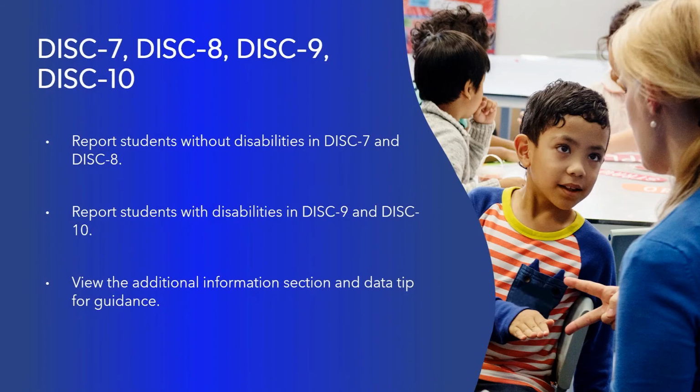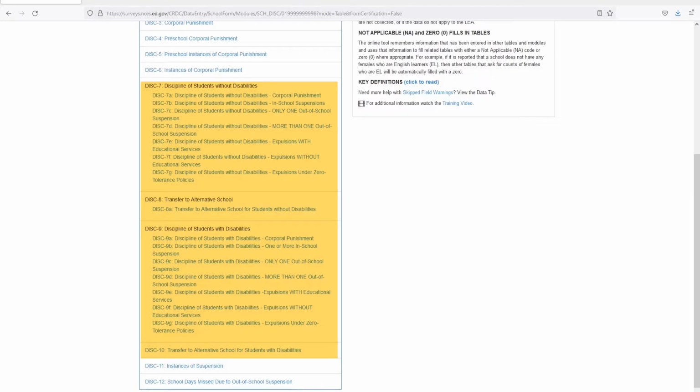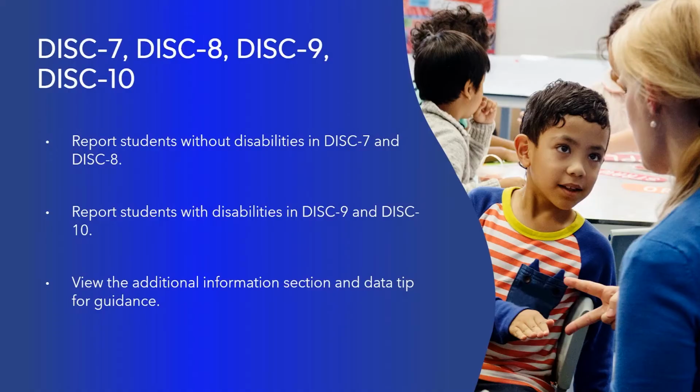DISC 7, DISC 8, DISC 9, DISC 10 collect data on corporal punishment, in-school suspensions, out-of-school suspensions, expulsions, and transfer to an alternative school for students grades K through 12. Report students without disabilities in DISC 7 and DISC 8. Report students with disabilities in DISC 9 and DISC 10. View the additional information section and data tip for guidance.